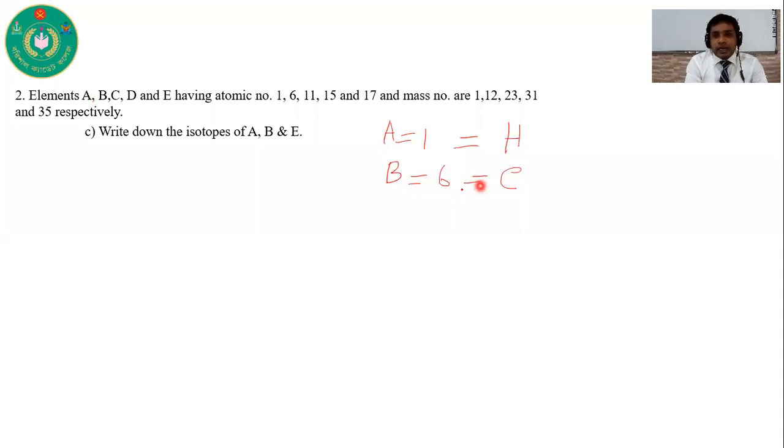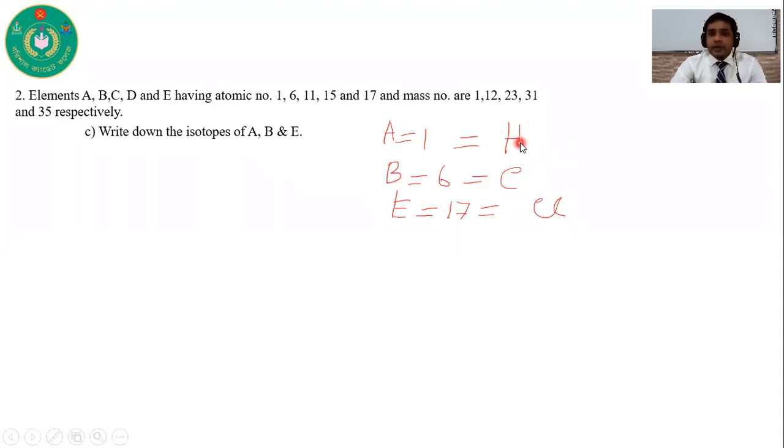So it is carbon. And E, here the given atomic number is 17. So you know that atomic number 17 means it is chlorine. So you have to find out first what A, B, and E are. A means hydrogen, B means carbon, and E means chlorine.